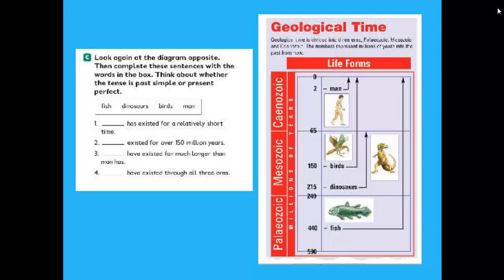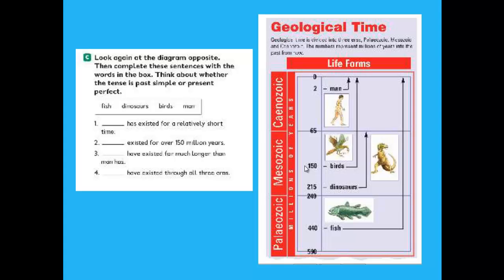So here we can see a man 2 million years ago. Then if we come back 65 million years ago, we can see birds, dinosaurs, and if we turn back to the Paleozoic, we can see fish.